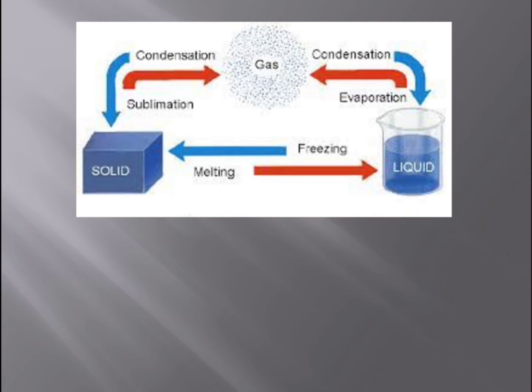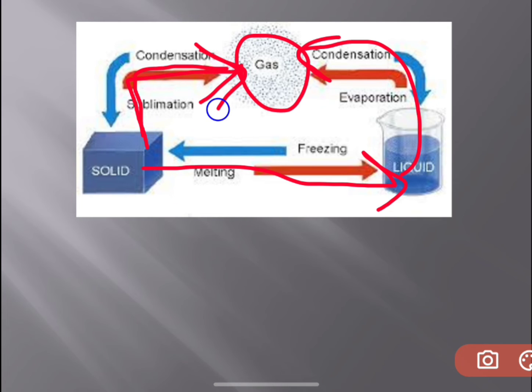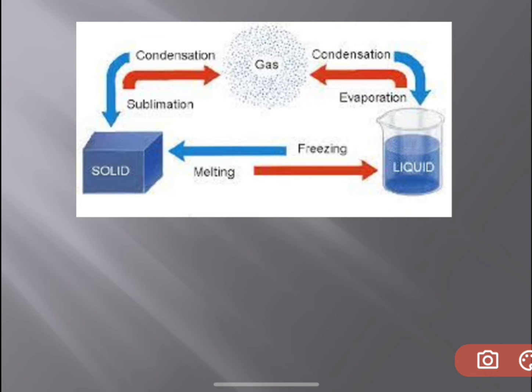And you have sublimation. Sublimation is where the solid converts into gas. Okay, how can it convert? Actually solid converts into liquid, then from liquid it converts into gas, isn't it, children? First it should be melting, then evaporation. But sometimes the solid directly converts into gas without converting into liquid. That is called sublimation. Okay, that is called sublimation.